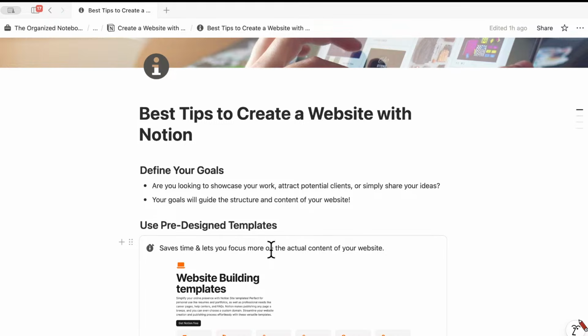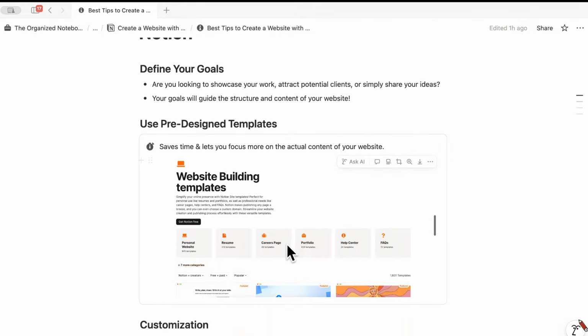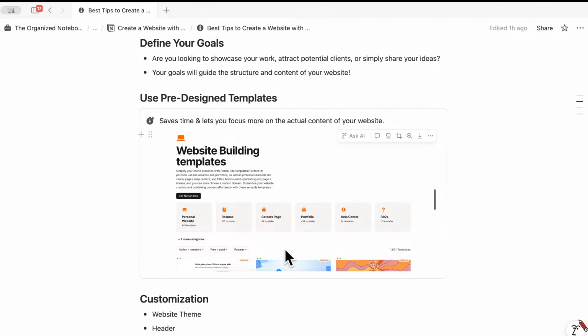So for example, if you want to make it very simple, maybe one page, if it's something like a portfolio that you want someone to understand in one glance, or do you want a bunch of pages that people can click through? So that's another thing. You can definitely use pre-designed templates that would save you a lot of time and let you focus on more actual content on your website.